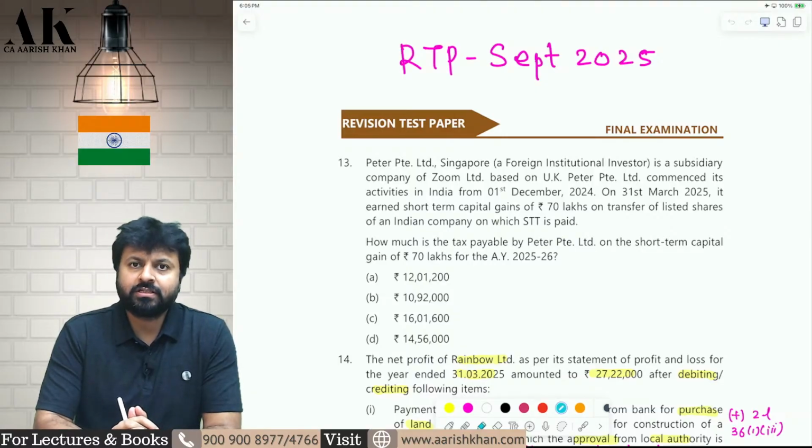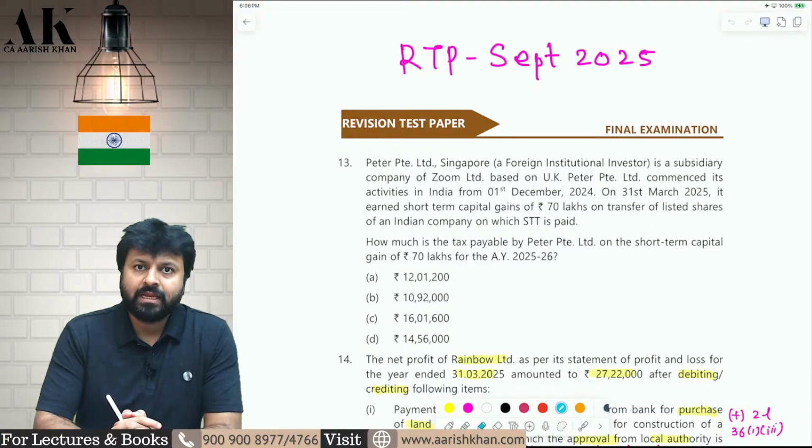So, today's session is a very important and concluding session for you all with respect to compilation of past RTPs, MTPs, and exam papers. As we all know, we have already compiled 26 papers, which comprise 9 RTPs, 9 past papers, and 8 MTPs, which I have done for May 2025. That is obviously applicable for September 25 also. There are no amendments in that, and that is also applicable for the Jan 26 exams. So there are no amendments in that.